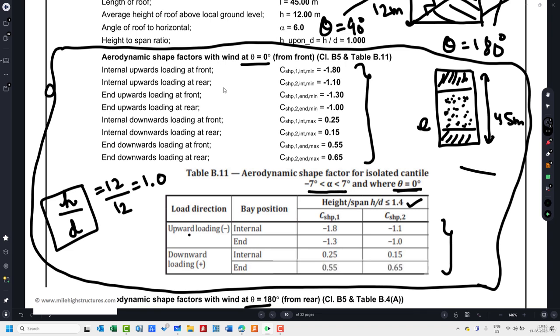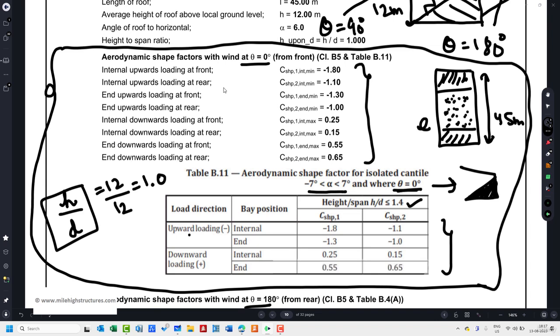So in this case, let us suppose this is the roofing arrangement, and wind is flowing from the front, that is theta equal to 0. So let us have this visualization here, that wind is flowing from this direction. So in that case, the internal upward loading at front.